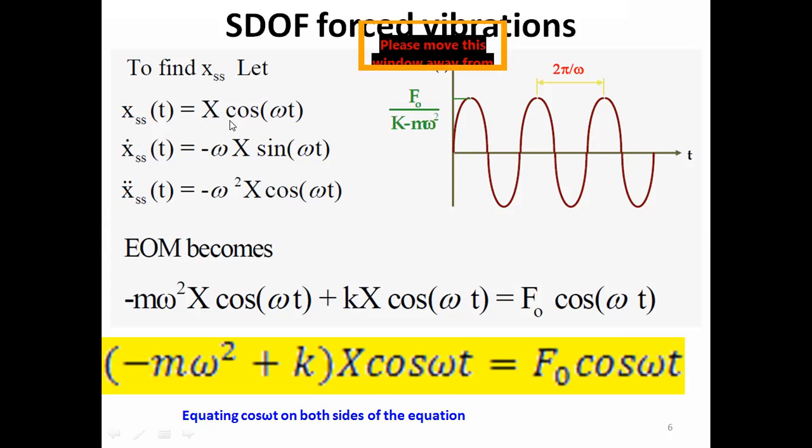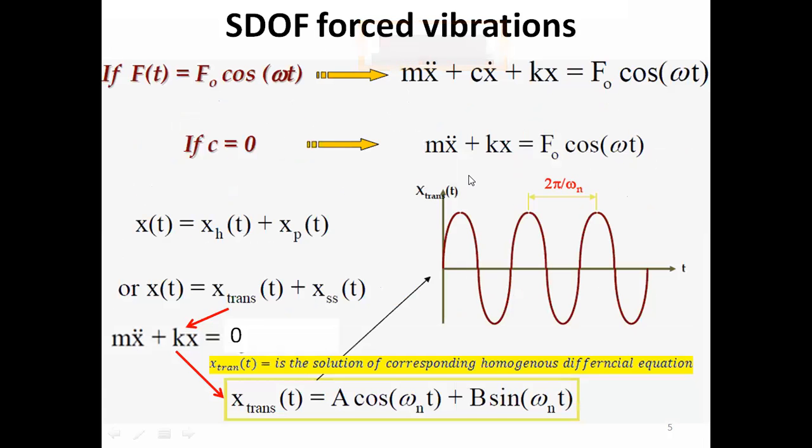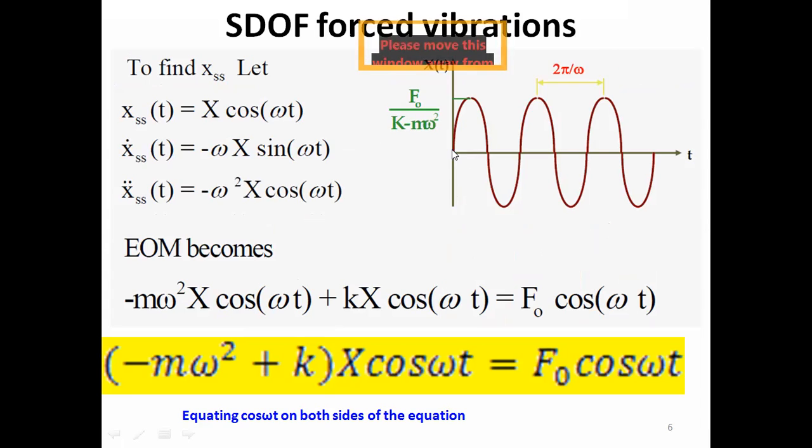So it would be capital X cos omega t, where capital X is the amplitude of the steady state response. If this is the solution of this differential equation, it must satisfy the differential equation. So we have to put in for x and x double dot in the equation.